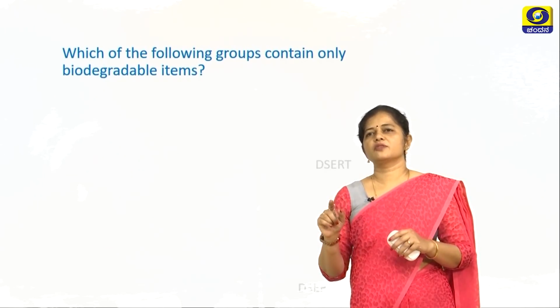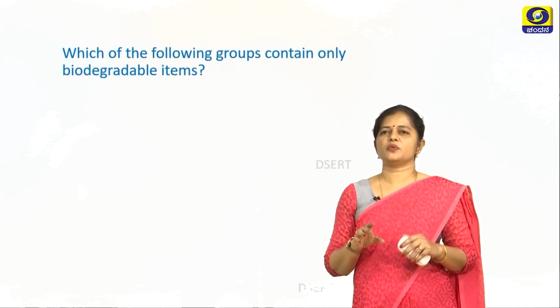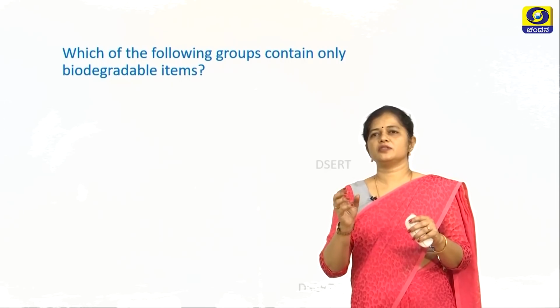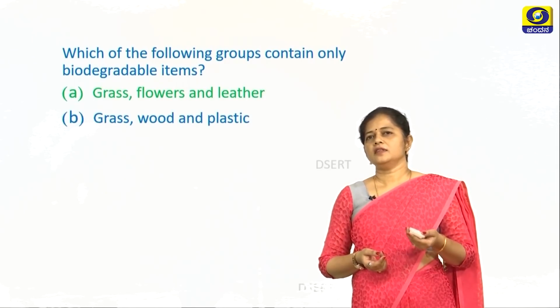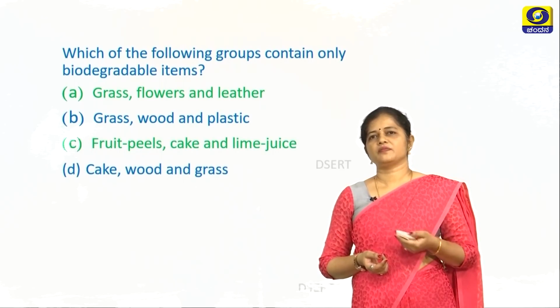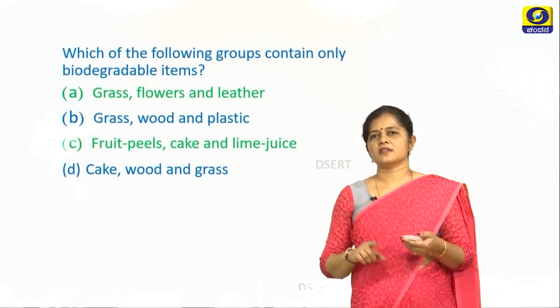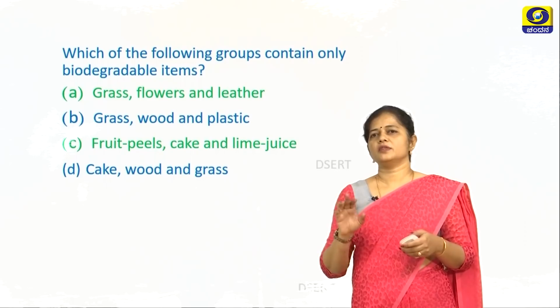Which of the following groups contain only biodegradable items? Here it's a quite tricky question. So they will give you 4 options and a sub option where you have to choose. For example, A, B, C and D. A as grass, flowers and leather; B, grass, wood and plastic; C, fruit peel, cake and lime juice; D, cake, wood and grass.